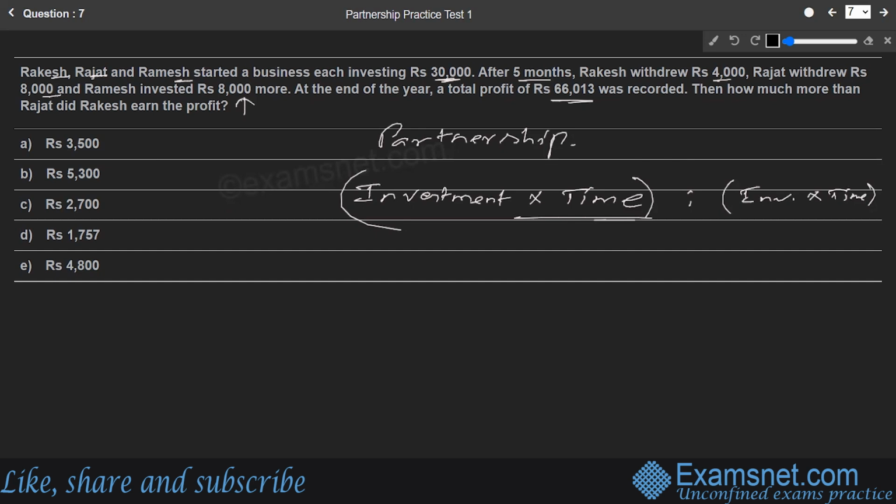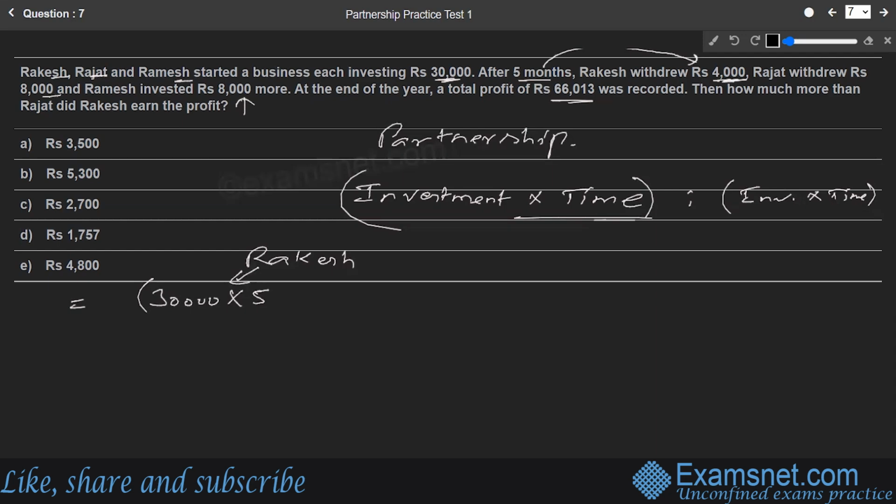The first thing is they are each investing 30,000 rupees. So let us start making this. First of all, the first partner is Rakesh. So how much did he invest? He invested initially 30,000 rupees. And after 5 months he is withdrawing 4,000 rupees. But for 5 months this 30,000 is part of the business, so this 30,000 capital has to be multiplied by 5. So this is the first part of the money that Rakesh has invested, 30,000 rupees for 5 months. After 5 months, what is he doing? After 5 months, he withdrew 4,000 rupees.